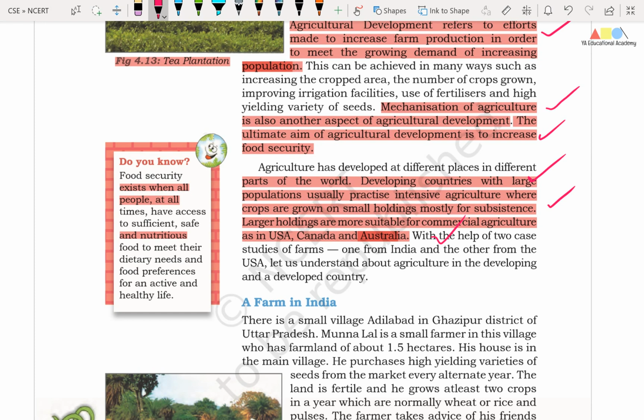Okay friends, now we will understand one important concept, that is food security. Friends, food security exists when all people at all times have access to sufficient, safe and nutritious food to meet their dietary needs and food preferences for an active and healthy life. So friends, this is an important aspect and concept. You can use this definition to introduce your answer when you are writing the answer in the mains examination.